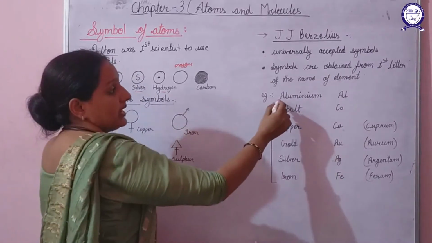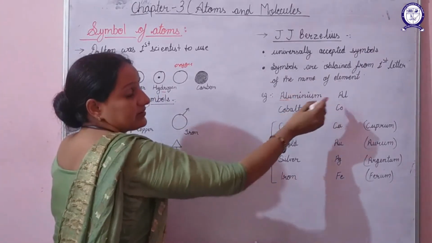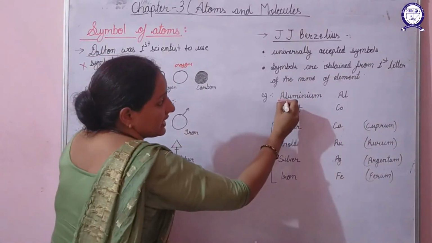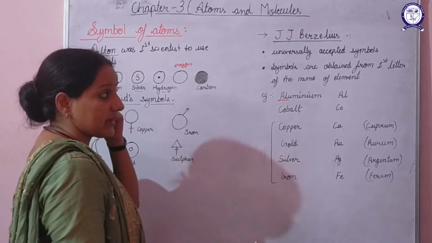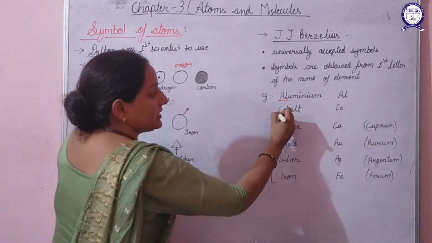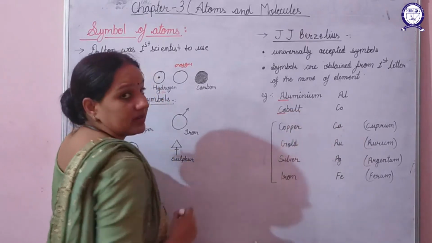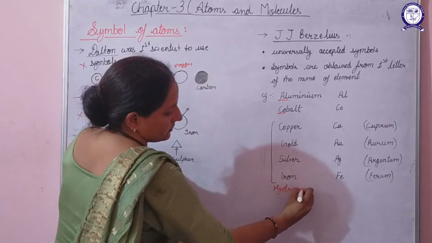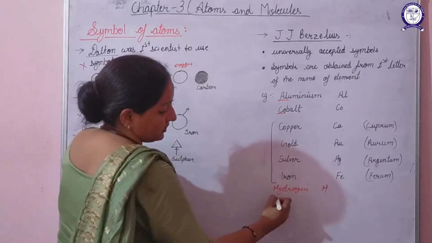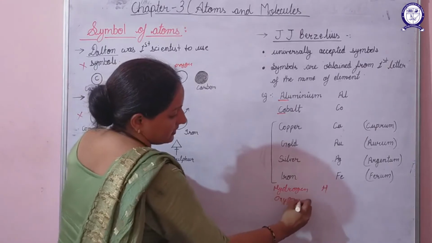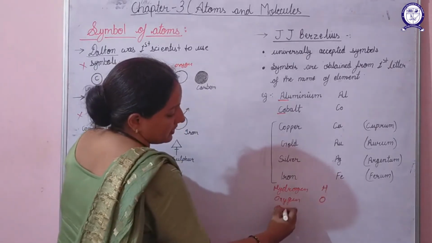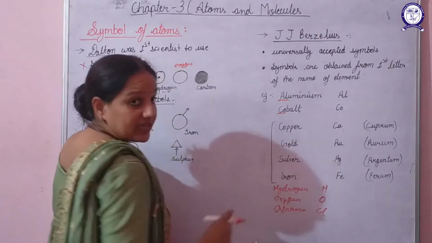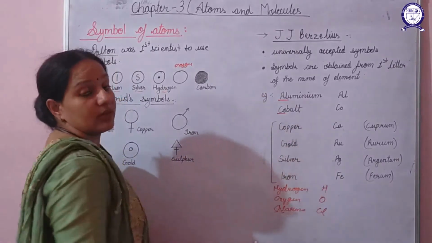For example, aluminium. The first letter is always taken as capital and the second letter is always small. So for representing aluminium, he used Al. A is capital, L is small. For representing cobalt, he again used C and O. For representing hydrogen, he simply used H. For representing oxygen, he used O. For representing chlorine, he used the first and third letter, that is C, L. So in this way he gave a number of symbols.